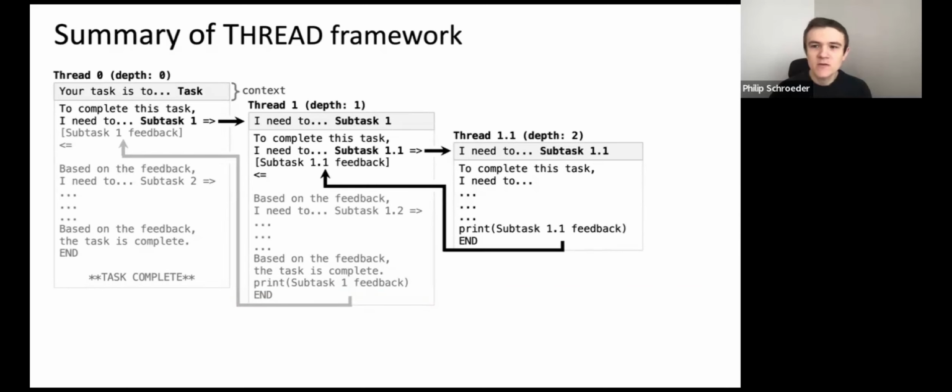So we've seen two examples of thread. Here is a more general illustration. Overall, for a given task, it follows similar steps of spawning threads to complete subtasks. When a subtask is completed, the feedback is returned to the parent thread, which can then use the feedback to proceed with its task.